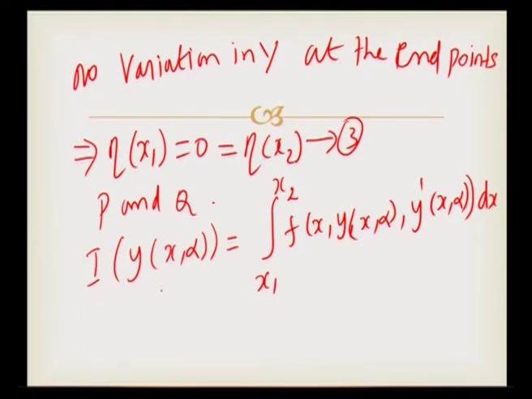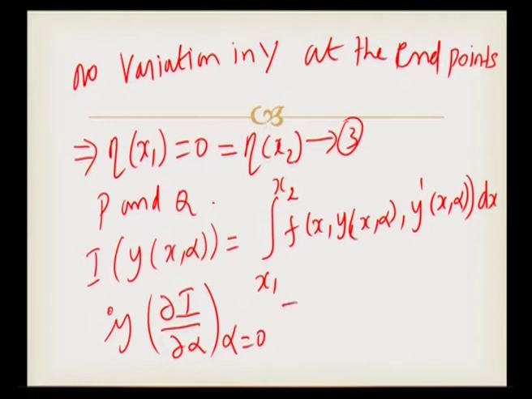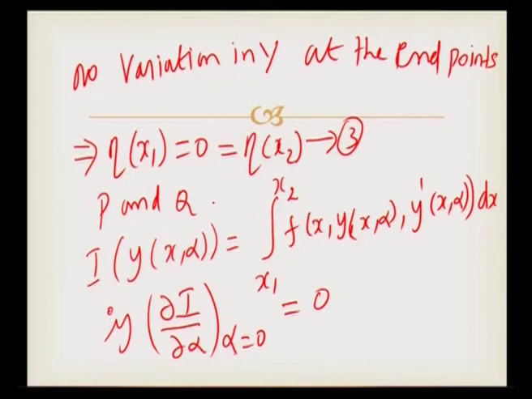From differential calculus, this integral is extremum if dou I by dou alpha at alpha is equal to 0 is equal to 0. So, from calculus, this I will be extremum if dou I by dou alpha at alpha is equal to 0 is equal to 0, since for alpha equal to 0, the neighboring curve coincides with the curve which gives the extremum value I.